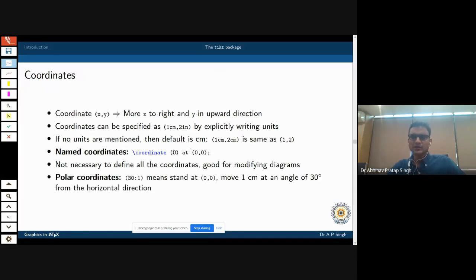Not only these x and y coordinates, you can have polar coordinates also. If someone knows what polar coordinates are, it means that you have some axis and some origin, and polar coordinates are represented by r and theta. Theta means the direction with this horizontal axis, so this angle is theta. And how far along this direction you want to go is represented by r. So such kind of polar coordinates you can also use.